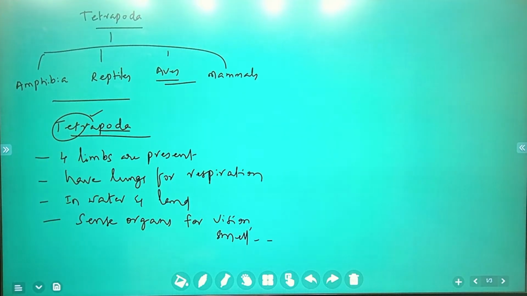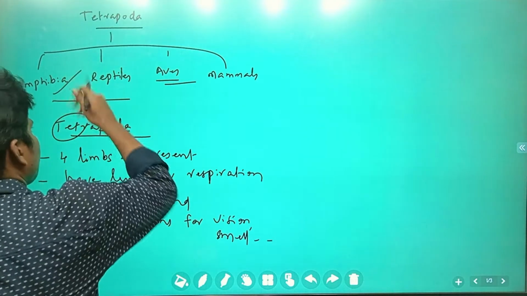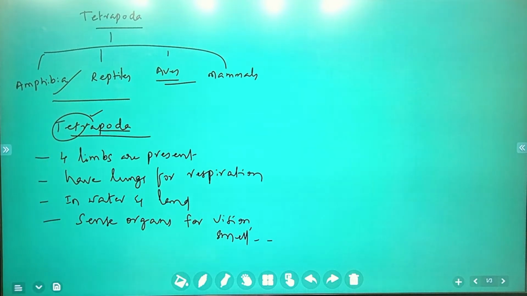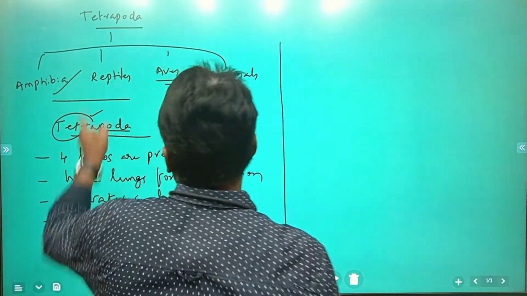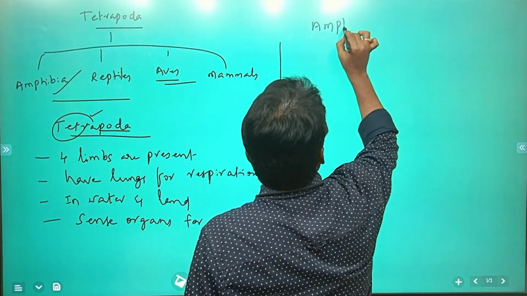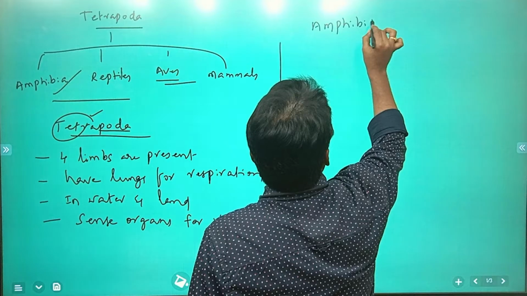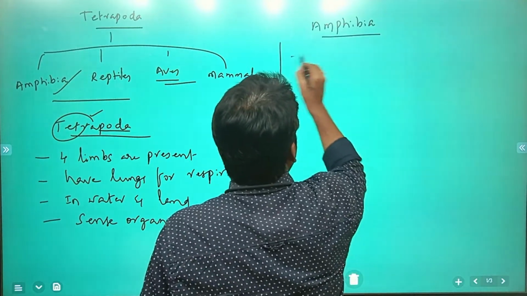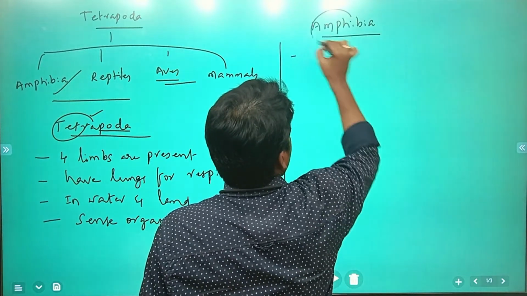Now we are going to start with amphibia. First, we will go through the characteristic features one by one. Amphibia: what is meant by amphi?